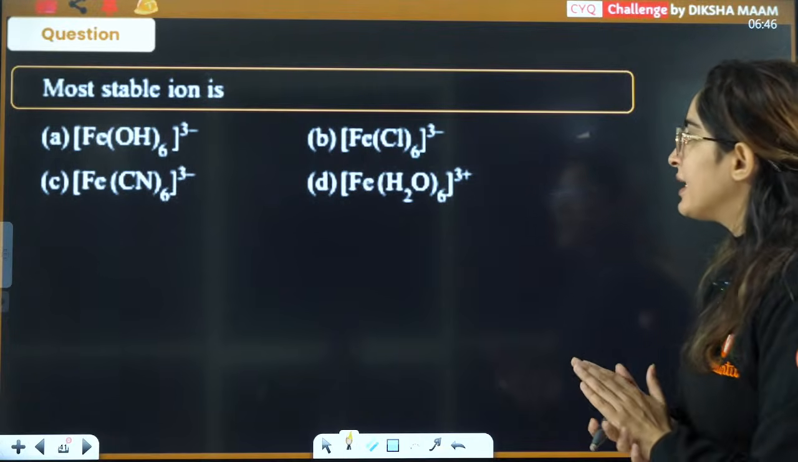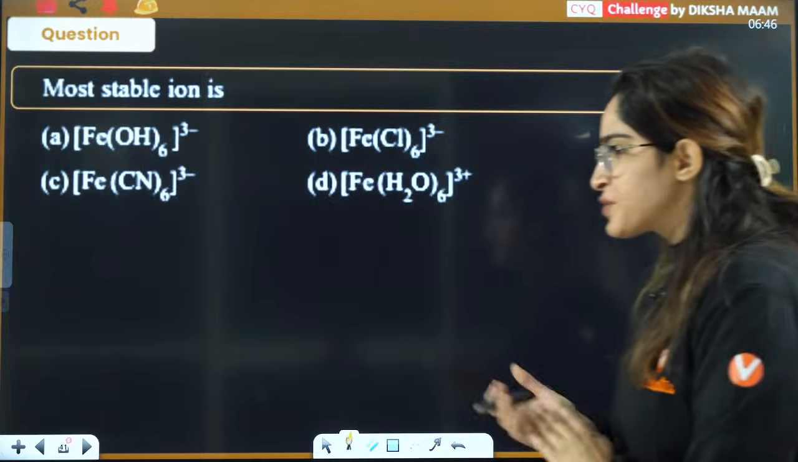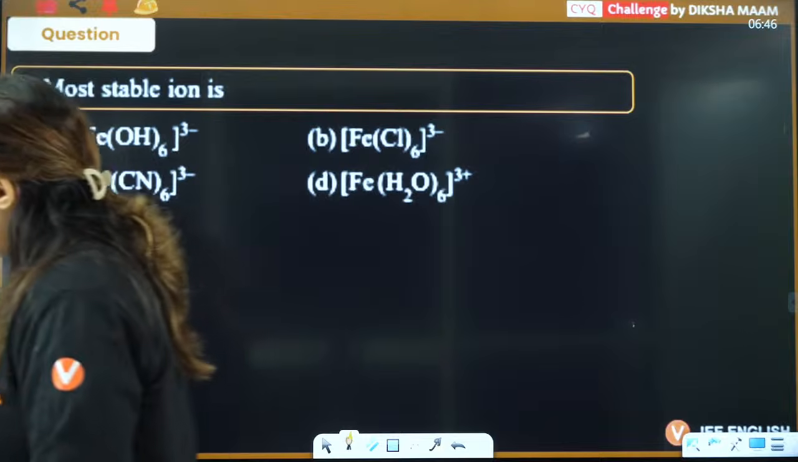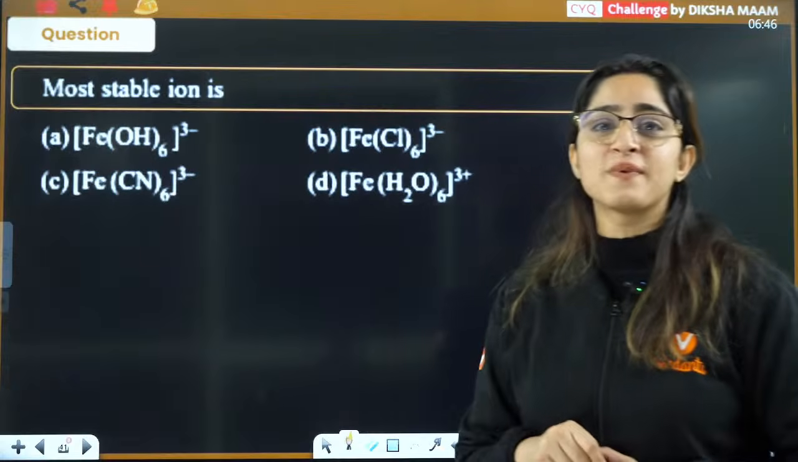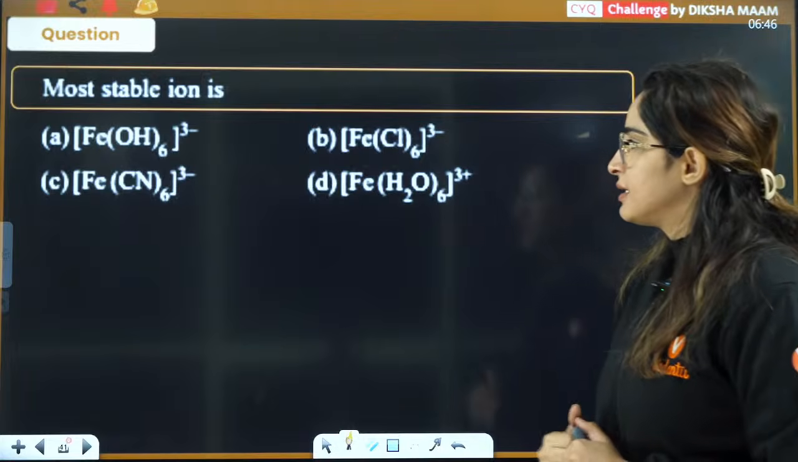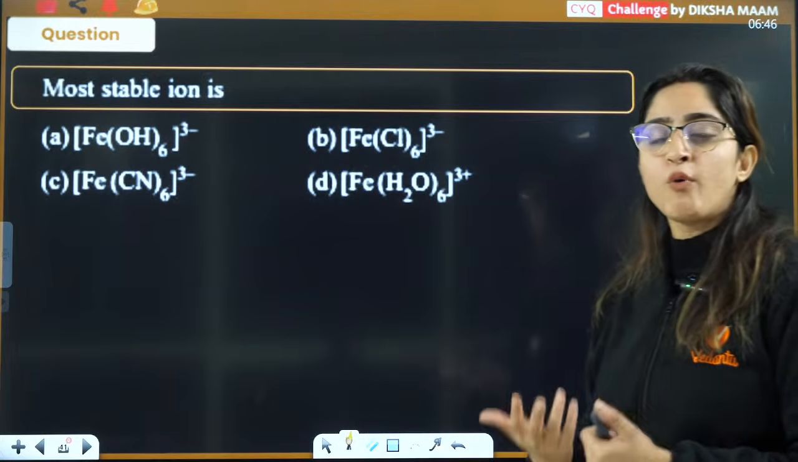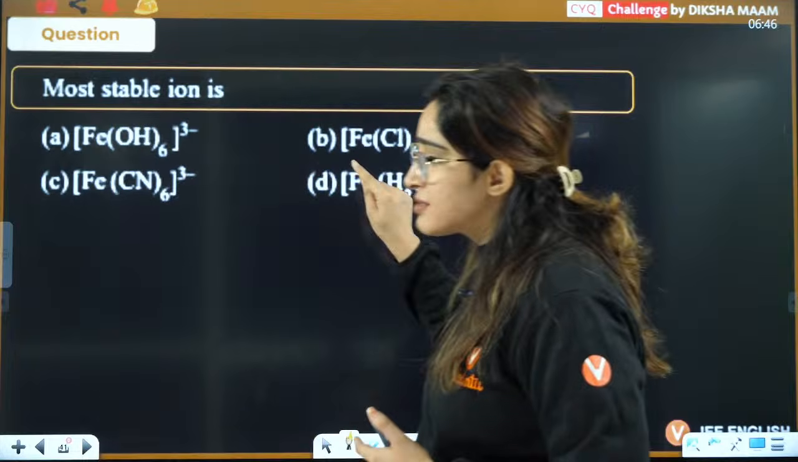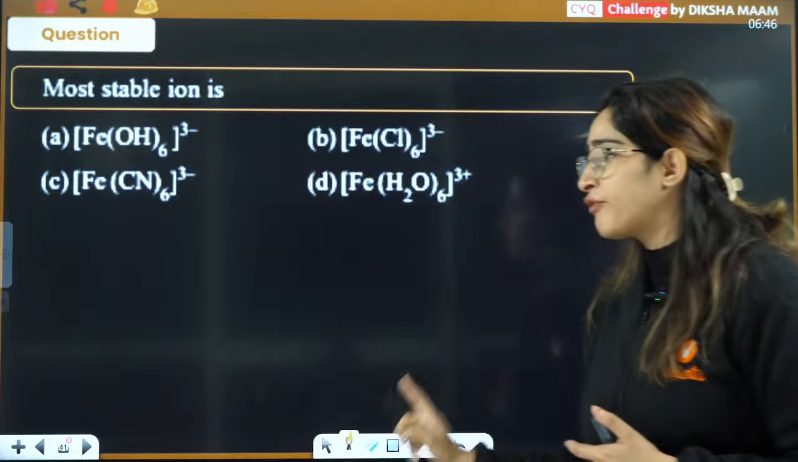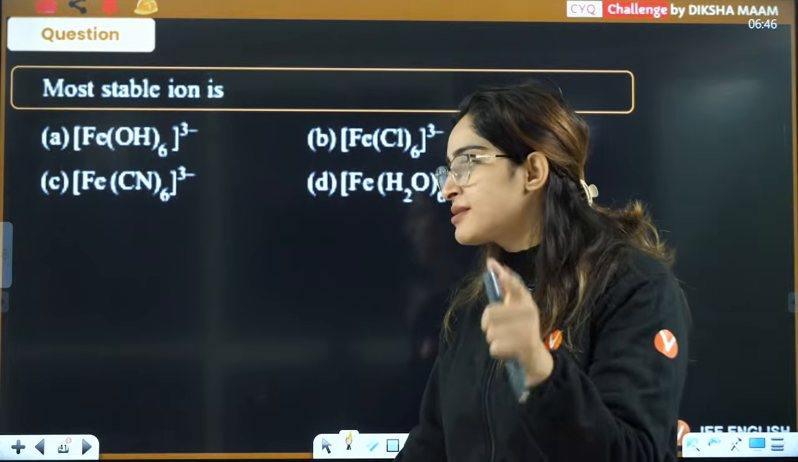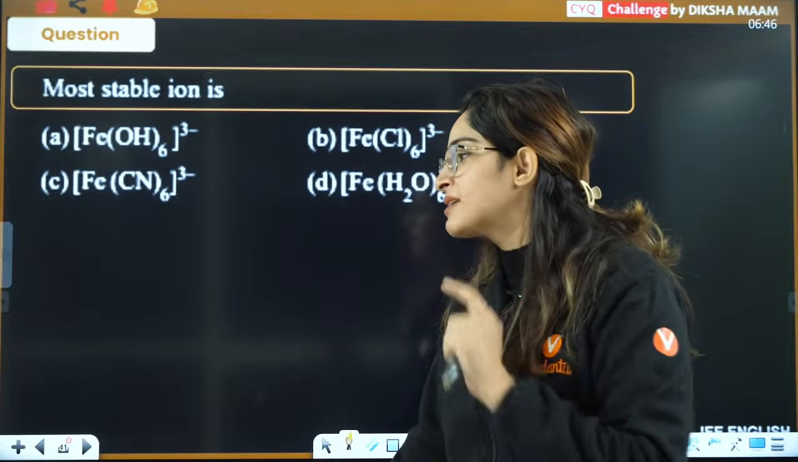Most stable ion here in this complex, tell me guys, which is the most stable ion? Definitely this is for JEE aspirants only. Most stable ion here, which one will be most stable? The one that has strong field ligand. I know you can answer this question I have specially kept for you guys. Last 2 questions I have kept for you because I know you can answer this after so much of things. Now you can easily answer this.